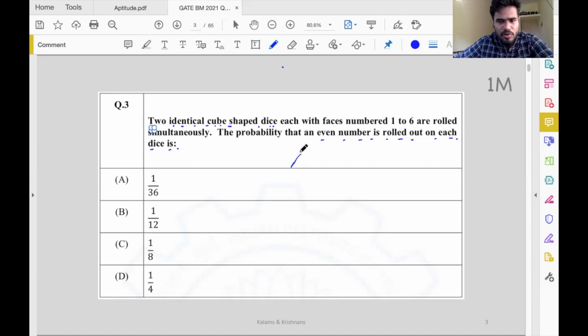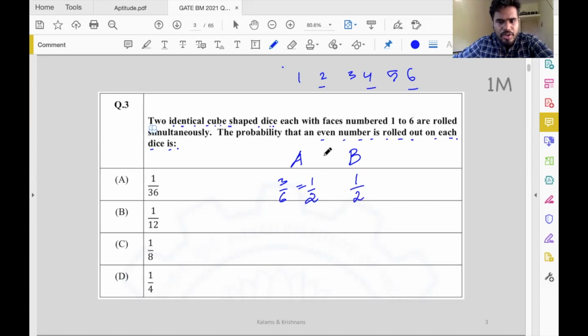Okay, let's call the two dice, die A and B. So we should get an even number in both the dice. Look at what happens. What is the probability of getting an even number in one die? Out of 1, 2, 3, 4, 5, 6, the numbers could be 2, 4, 6. So the probability is 3 out of 6, that is half, to get an even number in one die. And to get an even number in the other die, again it's half.